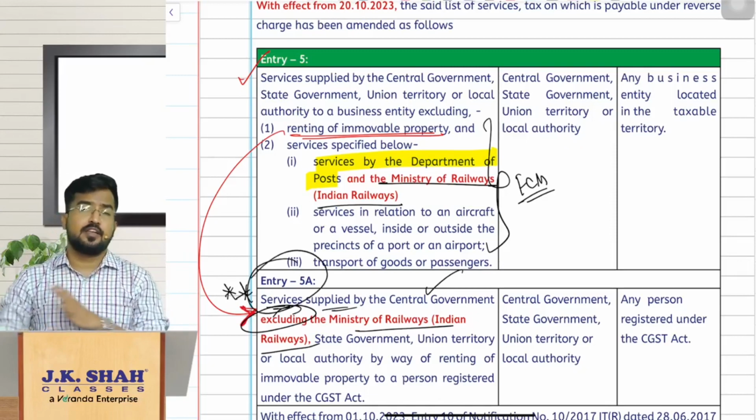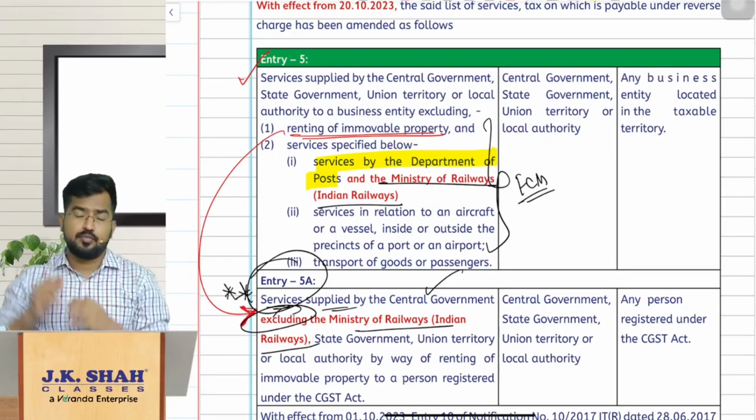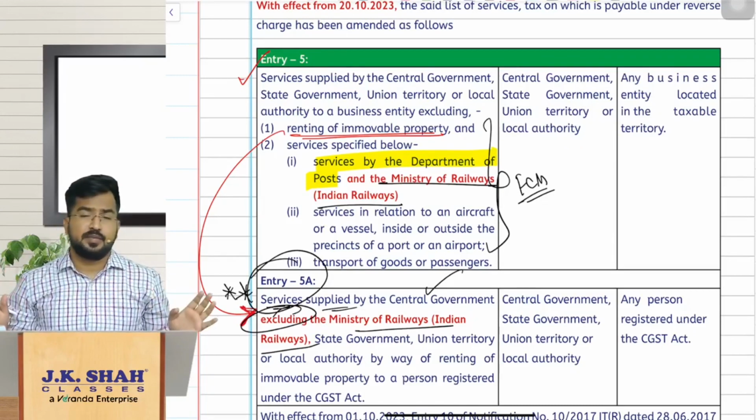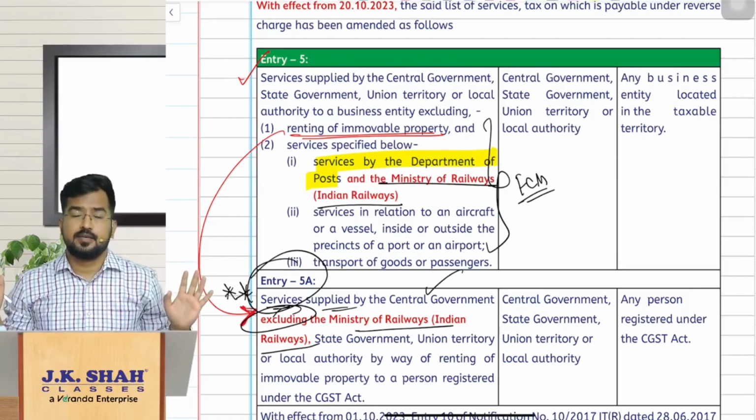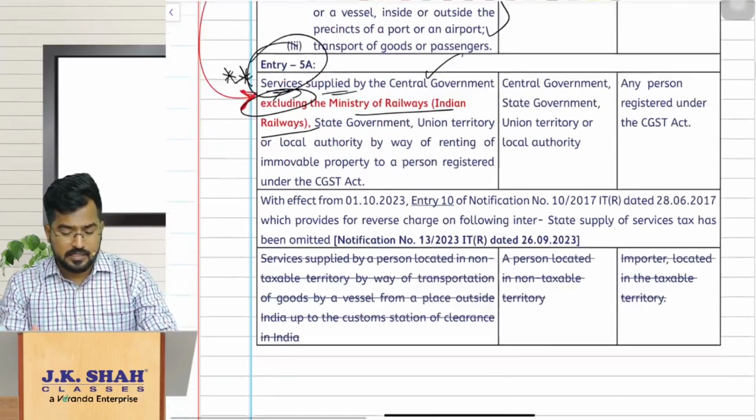But this entry 5A is not applicable for Indian Railways. So Indian Railways renting immovable property, no matter whether the recipient is registered or not, it is coming under forward charge. Hope it is clear for you. So let us move on to the next thing.